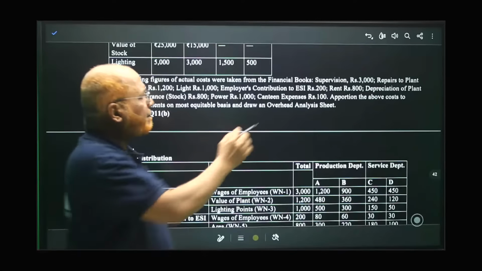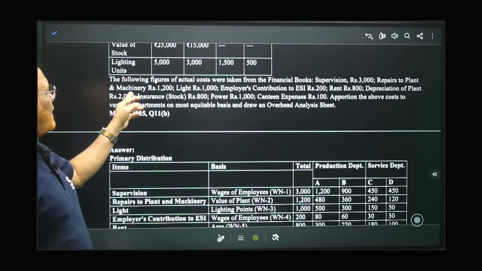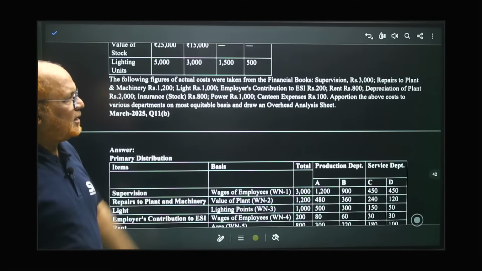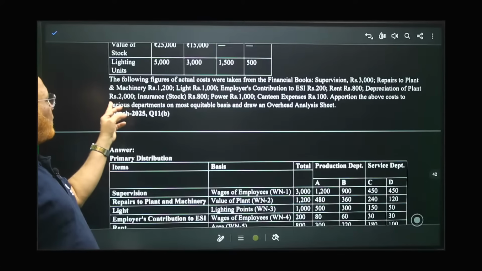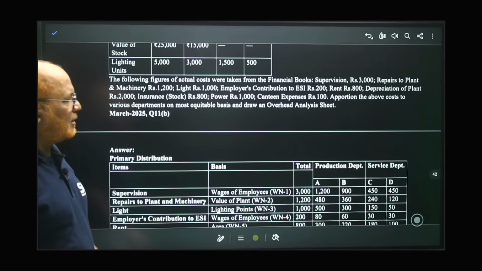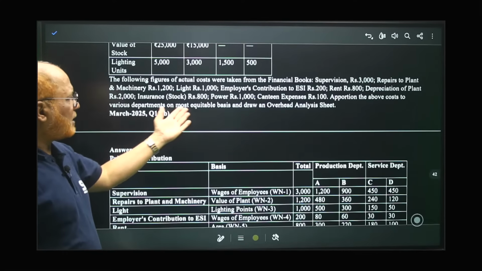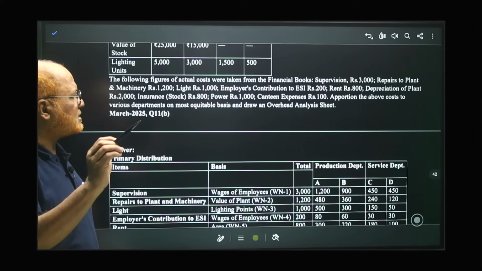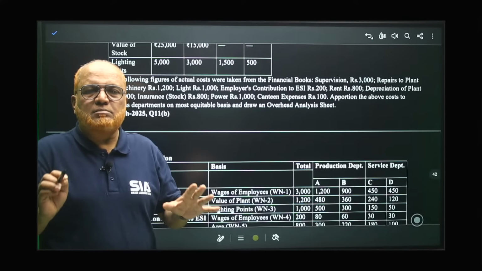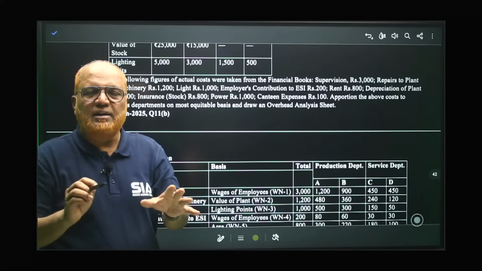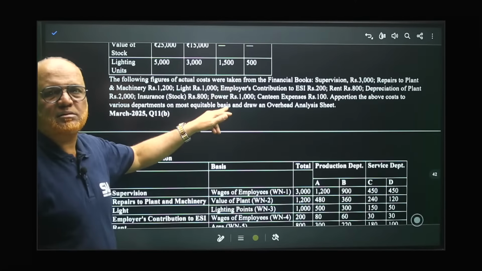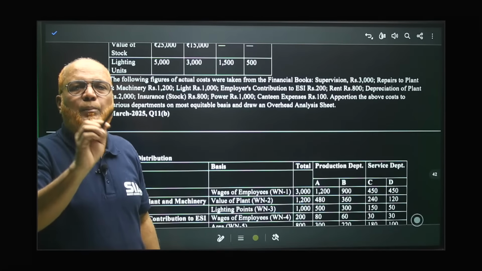That I'll explain. Repairs to plant and machinery 1200, light 1000, employer's contribution to ESI 200, rent 600, depreciation of plant 2000, insurance of stock 800, power 1000, canteen expenses 100. Apportion the above cost to various departments on the most equitable basis and draw an overhead analysis sheet. That means systematically we have to make an overhead analysis sheet. In that sheet, we have to apportion all these expenses on the most equitable basis.